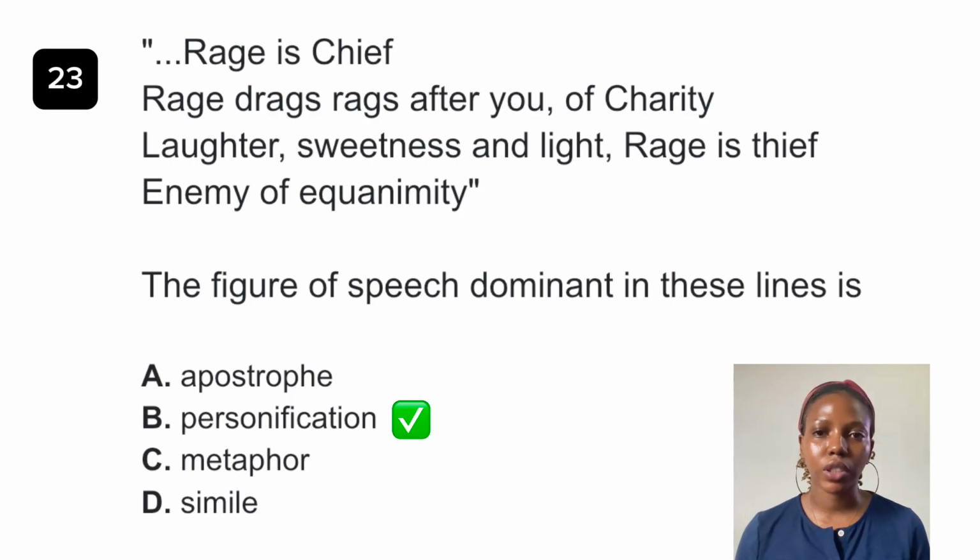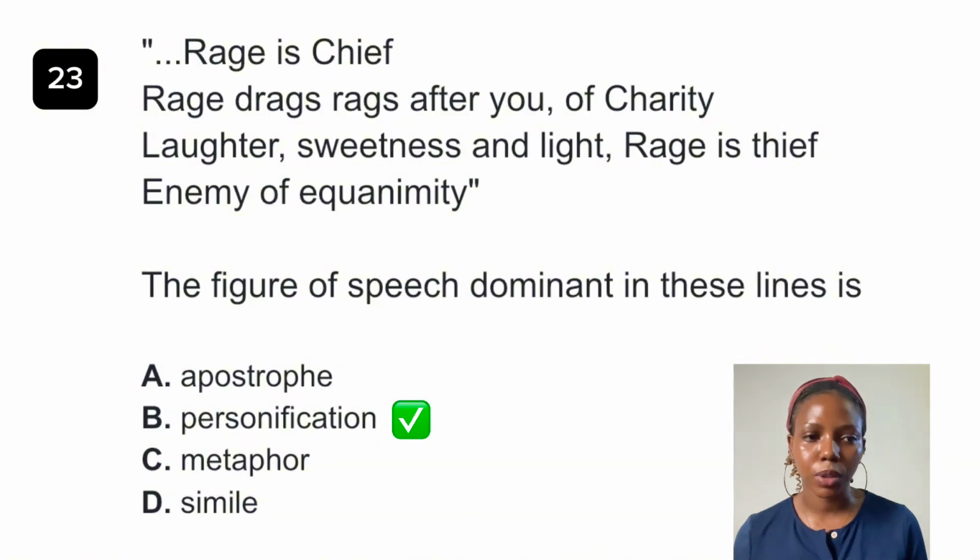When we speak of personification, it is the use of human qualities for inanimate objects or abstract ideas or concepts. Now let's take a look at the excerpt. Rage is chief, rage drags rags after you, of charity, laughter, sweetness, and light. Rage is thief, enemy of equanimity.